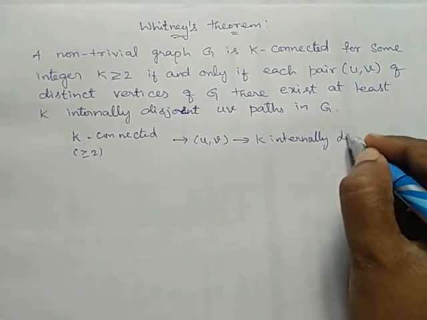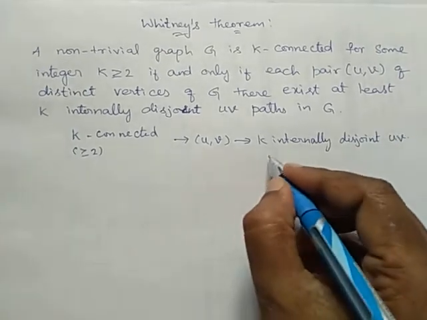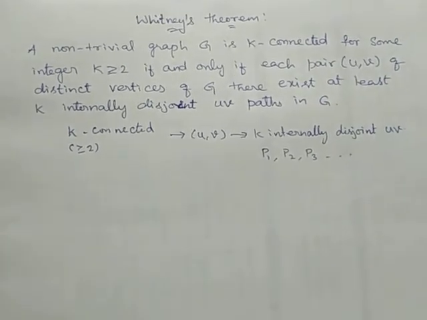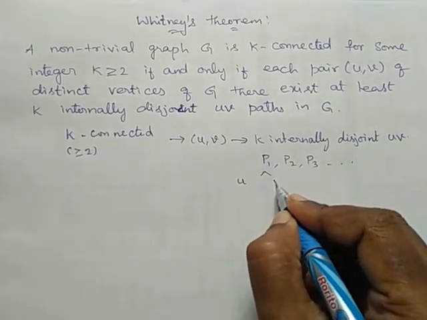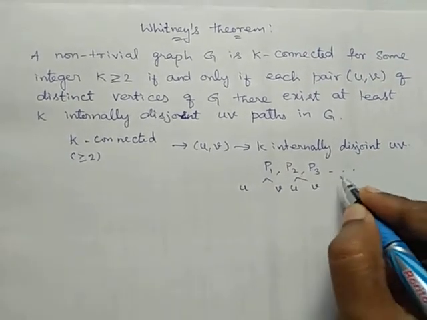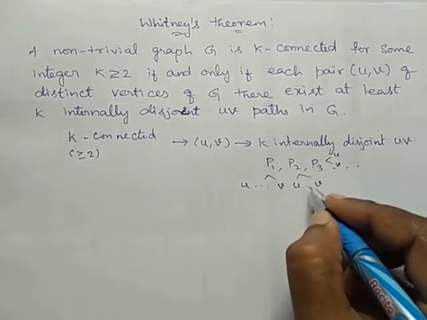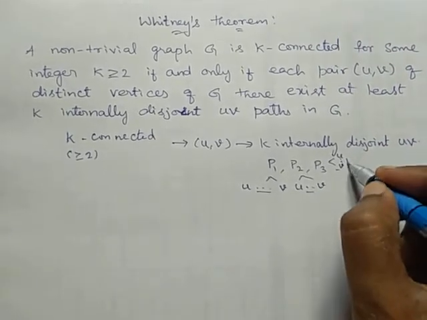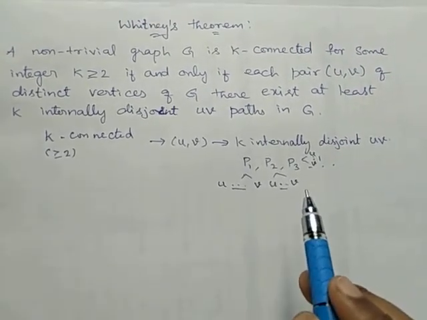Again, I have explained what is a disjoint u-v path also. So what is a disjoint path? Between u and v, if there exist paths p1, p2, p3, etc., in this path the first vertex will be u, the last vertex will be v. Similarly in the p2 path also, the first vertex will be u, the last vertex will be v. In the p3 path also, the first vertex will be u, the last vertex will be v. In between, so many vertices will exist. If these internal vertices are disjoint, then p1, p2, p3 are internally disjoint paths.